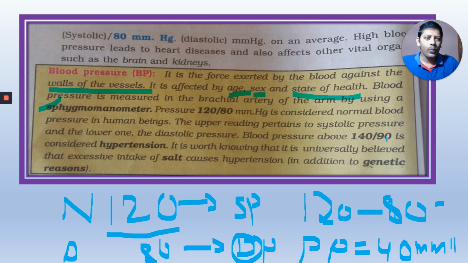Blood pressure above 140 by 90 is considered hypertension. It is universally believed that excessive intake of salt causes hypertension, in addition to genetic reasons.